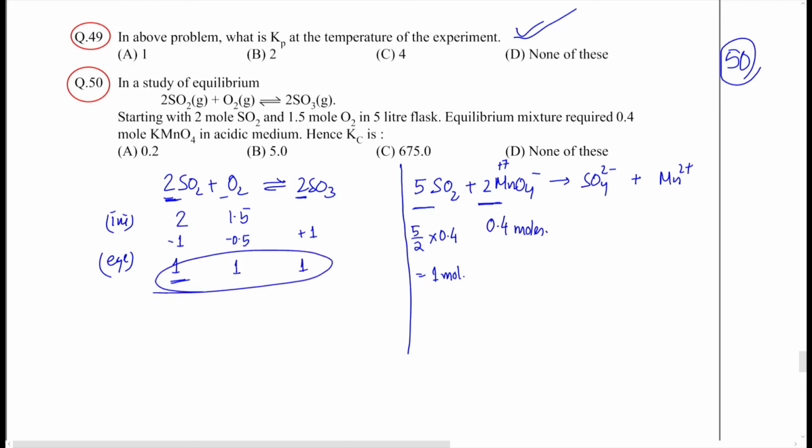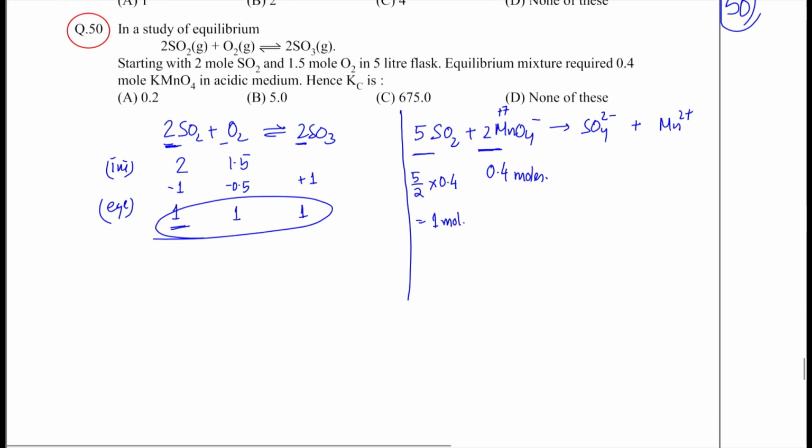That gives you the equilibrium constant Kc. Okay, so you have a 5-liter flask. You write the equilibrium. See, delta n is not 0 in this case, so the equilibrium constant will depend upon the volume of the container. So the concentrations now are 1/5 for each of them. Use this to get the value of Kc.